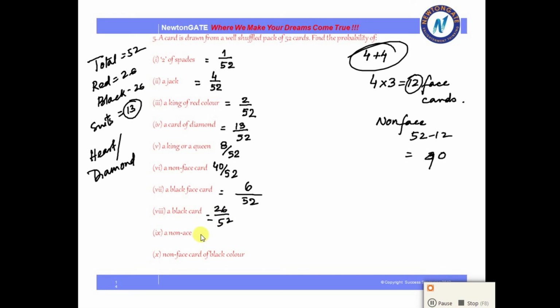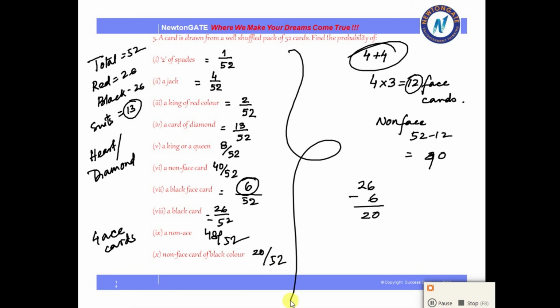A non-ace, that means the number 1 will not be there. So there are 4 ace cards. So if I subtract that, we are then left with 48 by 52. A non-face card of black color. Now we have already got the black face cards to be 6, right? Now the total black cards we have is 26. So if I subtract 6 from that, I get 20. So 20 by 52. Now this is the combination of all the different types of sums that are generally favored for your cards examinations. Okay.